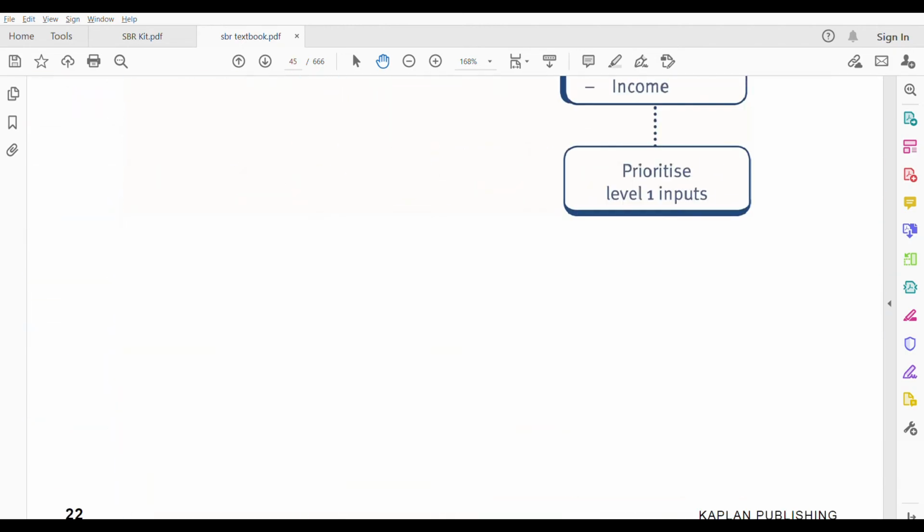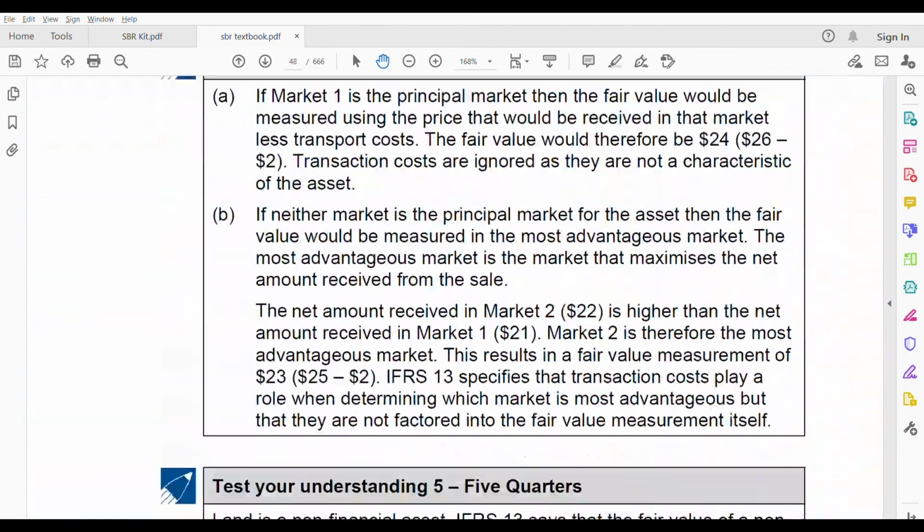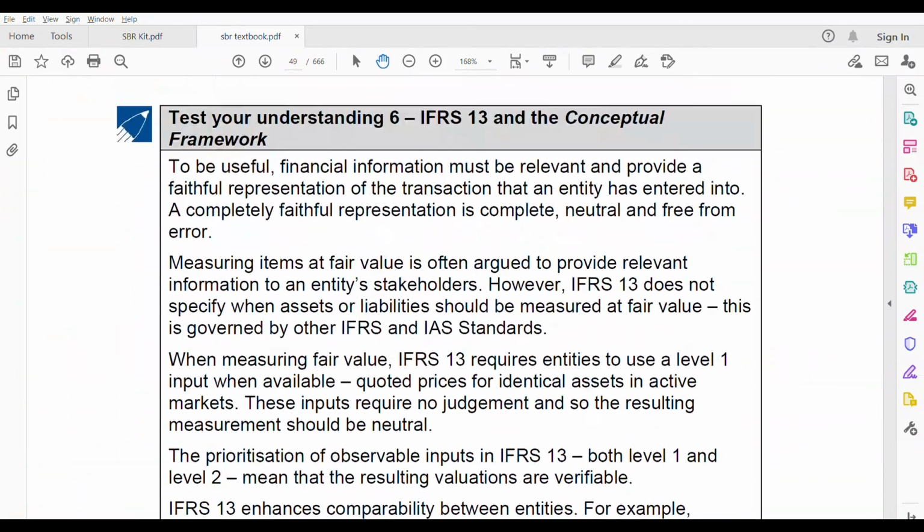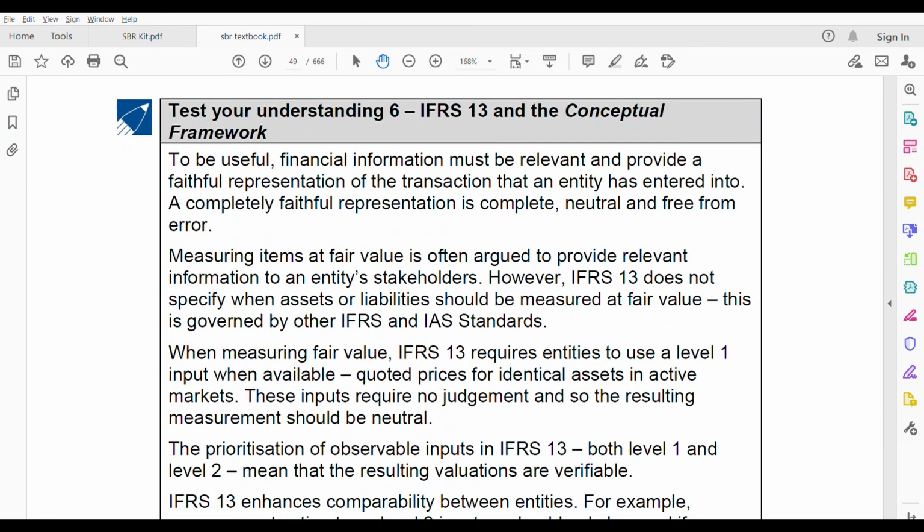Okay, now let us solve test understanding 6. Two fundamental qualitative characteristics, and 4 enhancing qualitative characteristics. Total 6 characteristics are there for useful financial information. That's what the answer has written.